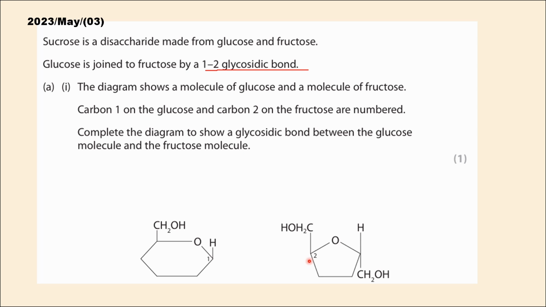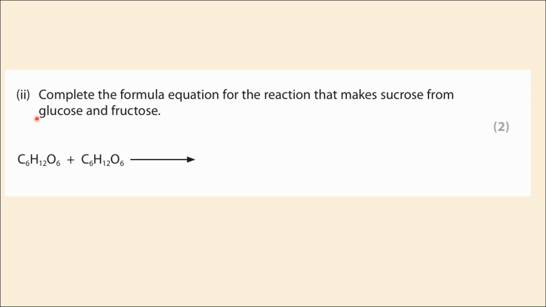Therefore, it's sufficient to just show the glycosidic bond connecting the two sugars, and you can show it like this. Second part from that question, complete the formula equation for the reaction that makes sucrose from glucose and fructose. It's very easy and we have learned already. It's the formation of a disaccharide plus the formation of water.